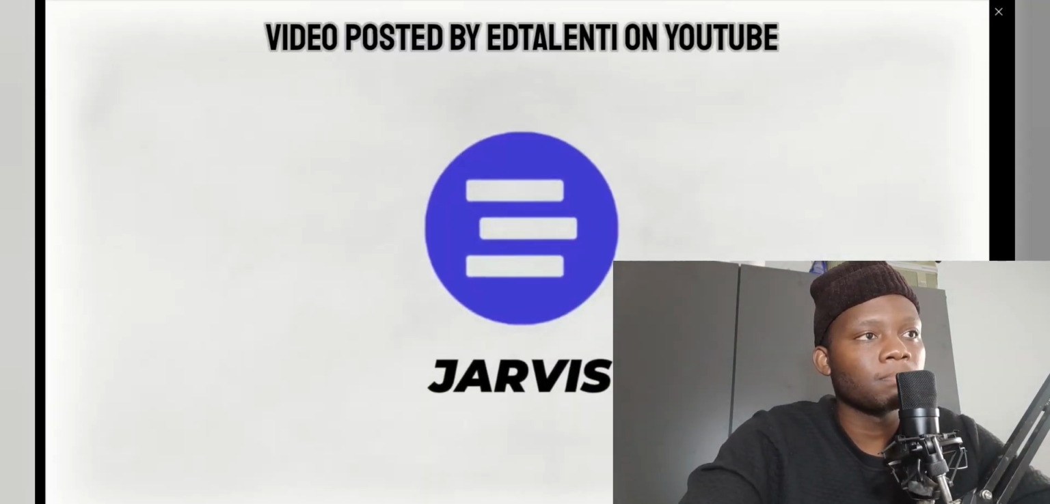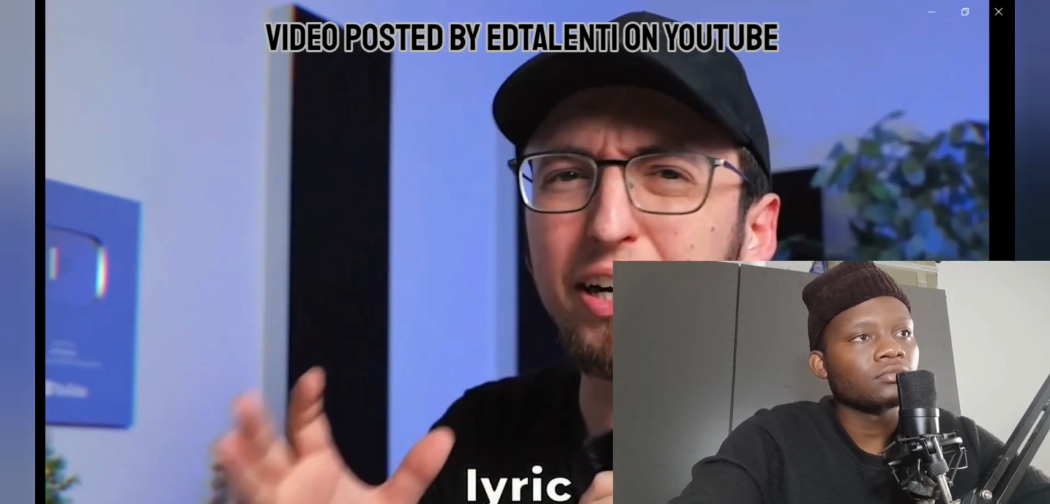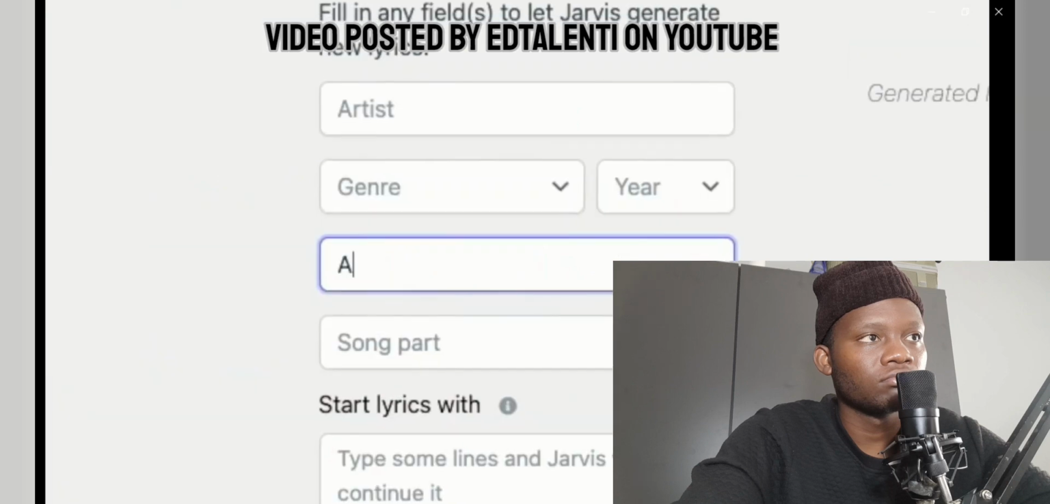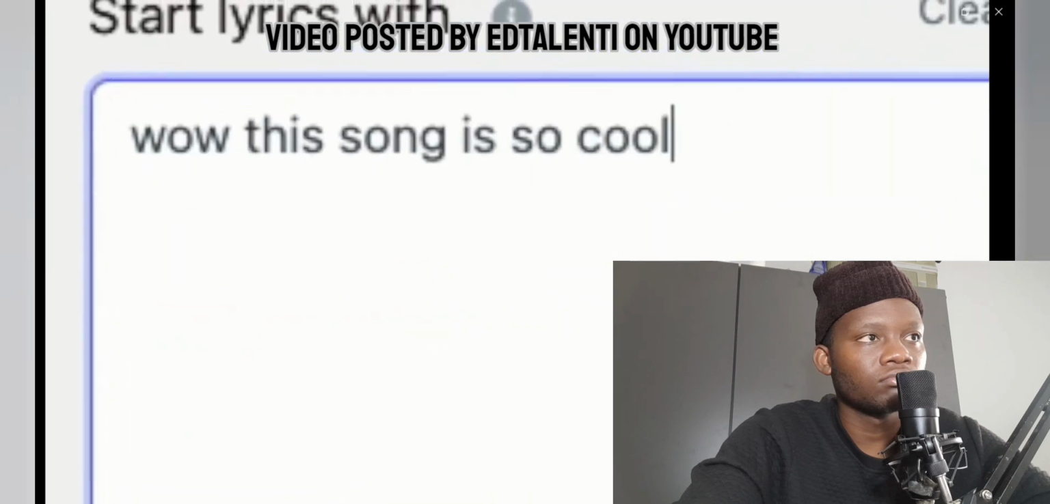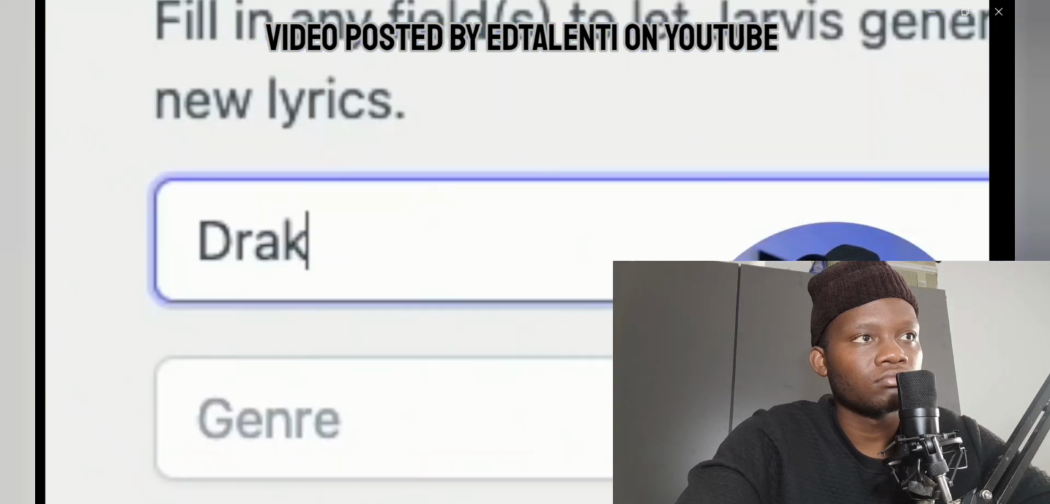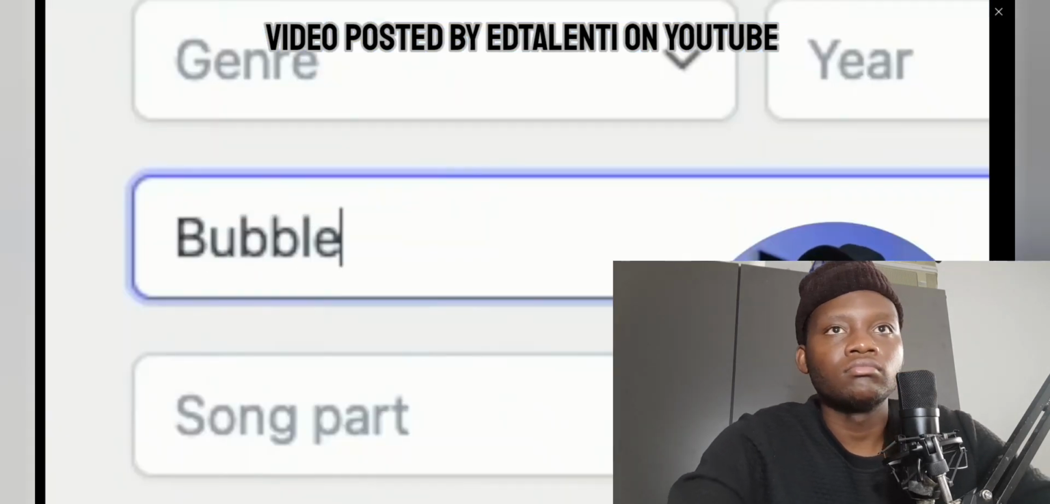We have Jarvis. This is a really cool AI-based lyric generator. You can set different parameters like artist, genre, and year. Then you can add your song title and even some lyrics to help the AI build on top of what you already have. For example, we can type in Drake and then we'll title it Bubbles.